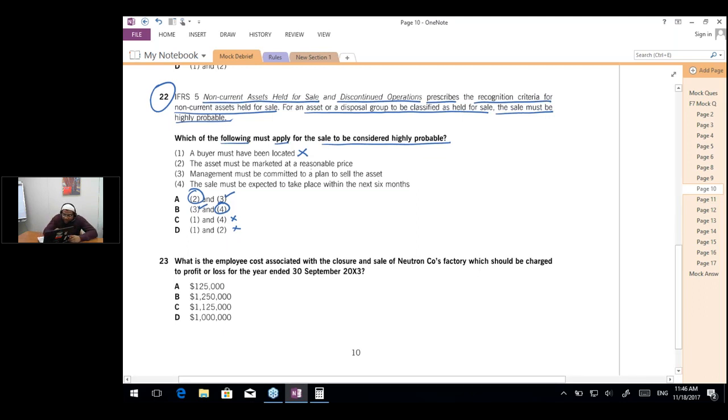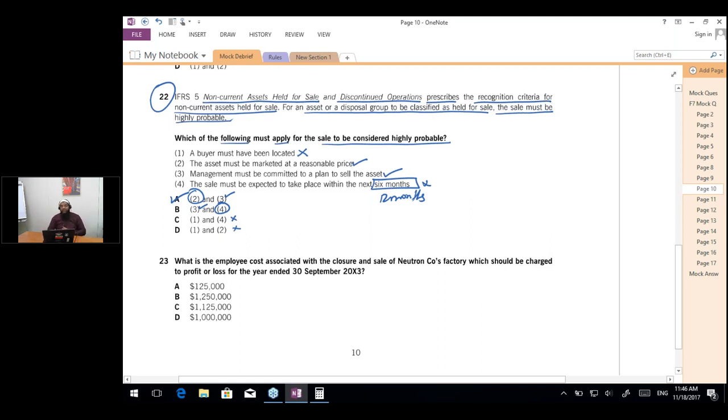So the asset must be marketed at a reasonable price. Yes, this is right. The price should be reasonable. The management must be committed to a plan to sell the asset. This is also right. The management should be committed to sell the asset. And the sale must be expected to take place within the next 6 months. No, it should be taken within the next 12 months. So the answer is 2 and 3, which is going to be A.